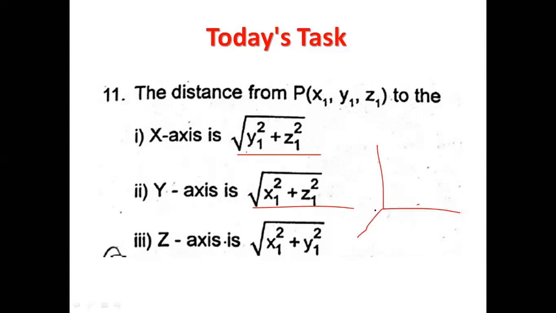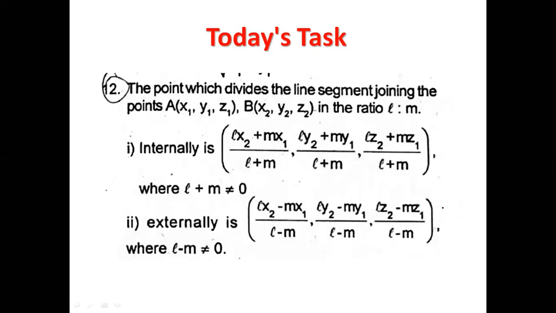So the distance from the z-axis is root of x1 square plus y1 square. Understood? You are finding that distance. If a point is over here, the distance between the x-axis and this point will be root of y1 square plus z1 square.